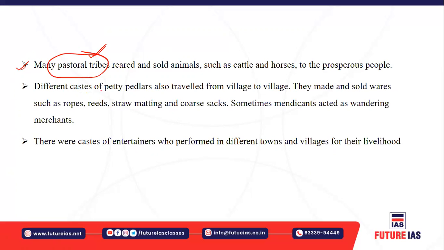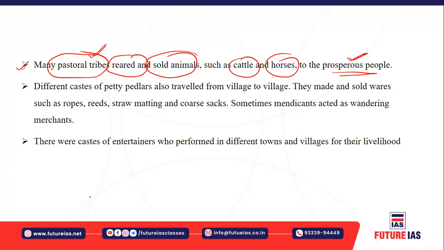The pastoral tribes reared the animals and sold those animals because they were dependent on the animals, right? Such as they reared cattle, they reared horses, and they sold these horses and cattle to the prosperous people, isn't it?